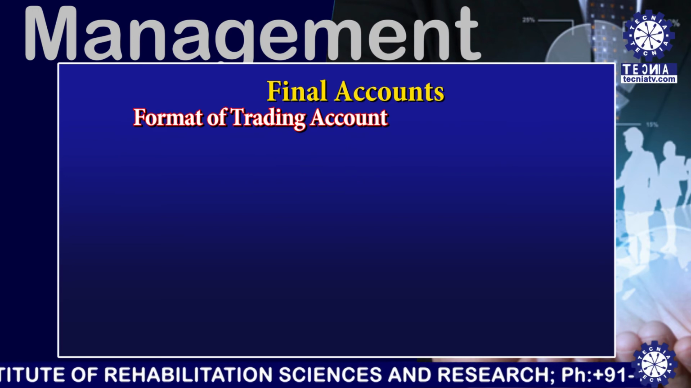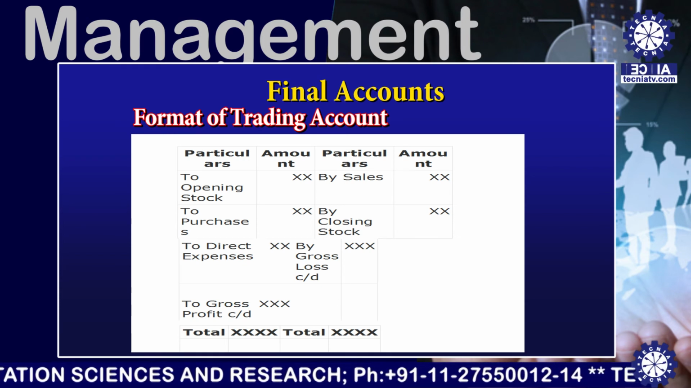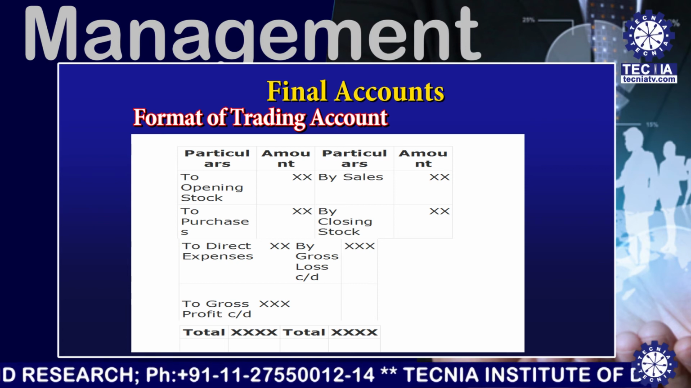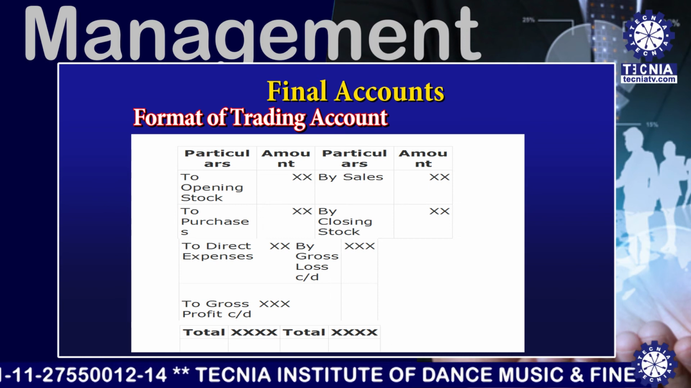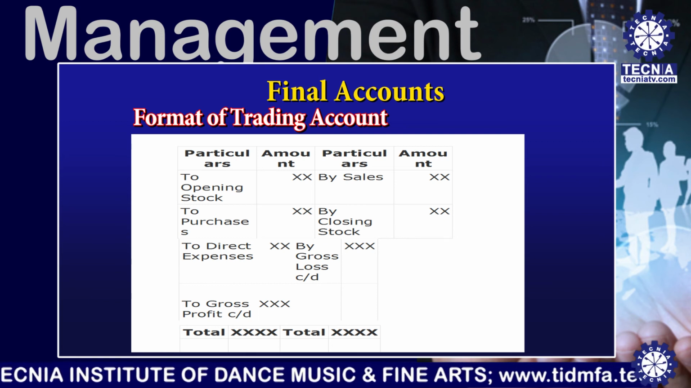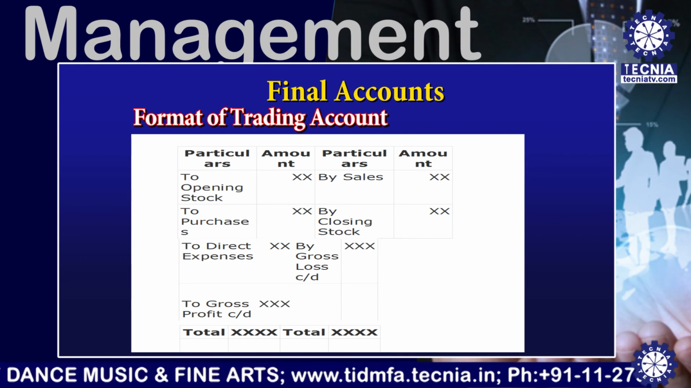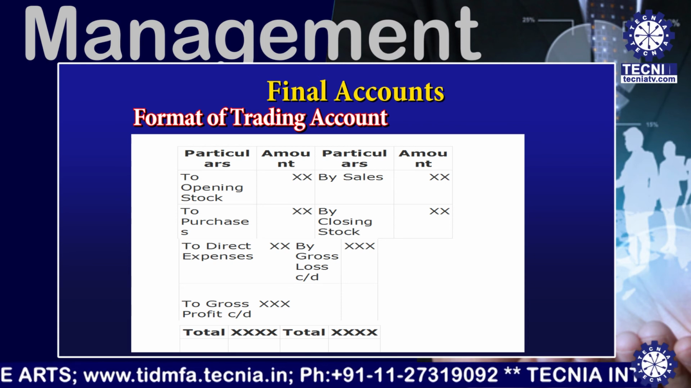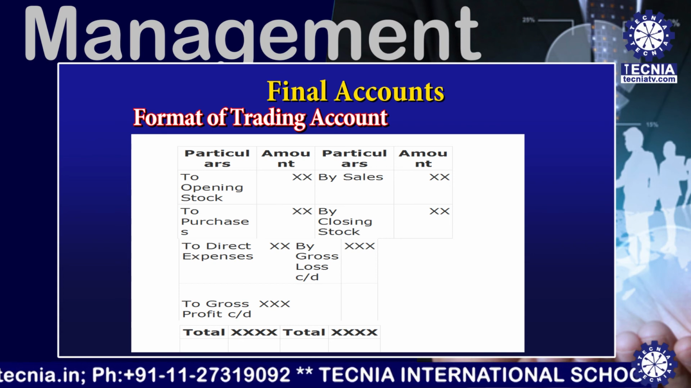Now we will discuss how the trading account is prepared. Look at the format of the trading account. The trading account also has two sides, debit and credit. In the debit side, first of all you need to record the opening stock, then the purchases made, and the net purchase always comes in the trading account as you know. Then all the direct expenses made before the production process, and in the credit side you will record the sales, then whatever the closing stock is there, and after that you need to balance the trading account, and in the balancing you will find out the gross profit or the gross loss.